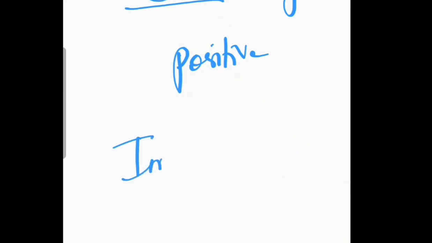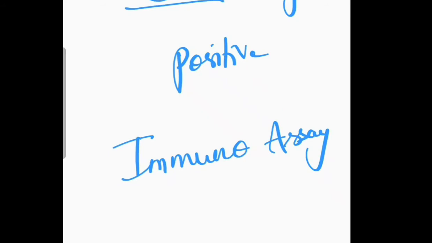So this forms the basis of immunoassay. So the principle behind immunoassay is the antigen antibody binding that is linked to a label. What is the role of label? This label helps detection of this antigen antibody binding. I hope now it is clear.